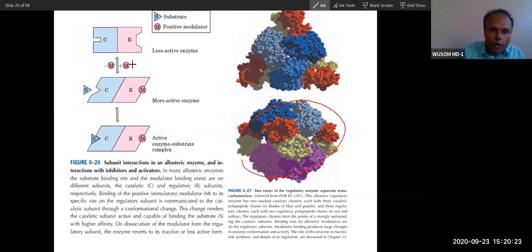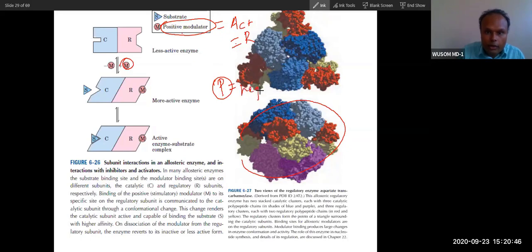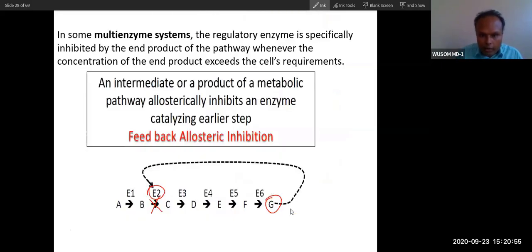These are called modulators. Modulator means both inhibitor and activator are modulators. So these are called positive modulator and negative modulator. The activator is the reactant, and the reactant is called a positive modulator. And the product is the inhibitor, and the product is called a negative modulator. So remember this term, modulator. Products are negative modulators.